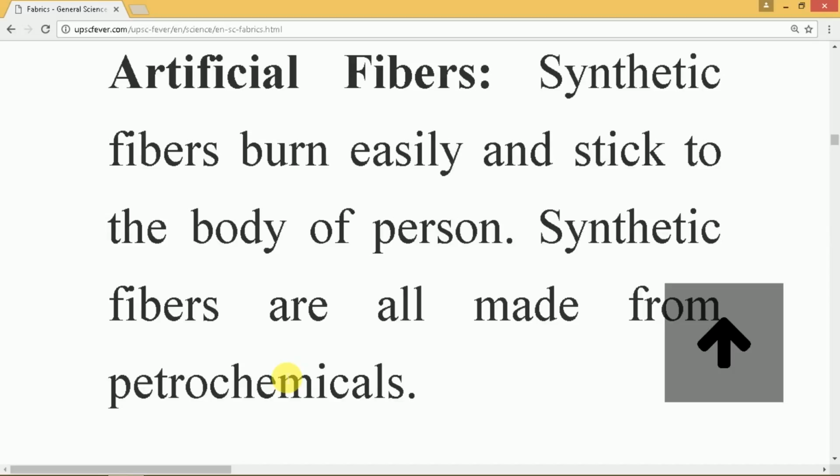The next is the fully synthetic fiber known as nylon, and this is a fiber which has its origin from petrochemicals. A string of nylon is considered to be stronger than a string of steel of equivalent weight and width, and so nylon is used in making parachutes and ropes.